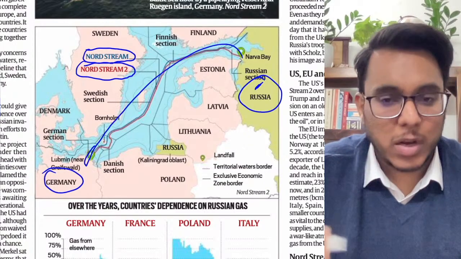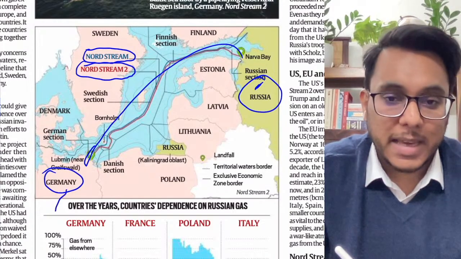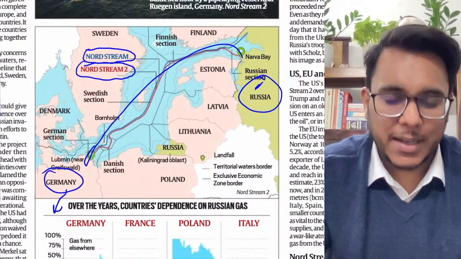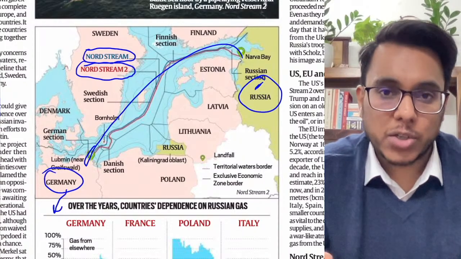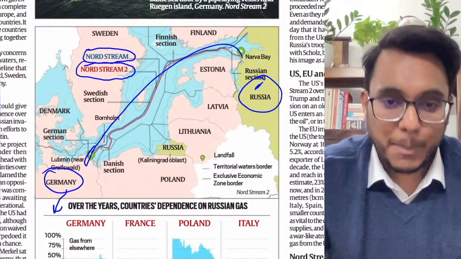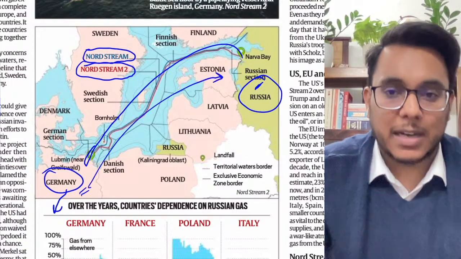Gas will be used by Germany for their own consumption, and from Germany to other parts of Europe also, the gas can be supplied. Now because of this Nord Stream 1 and Nord Stream 2 pipeline, what has happened is that Germany's energy security has been tied with Russia.